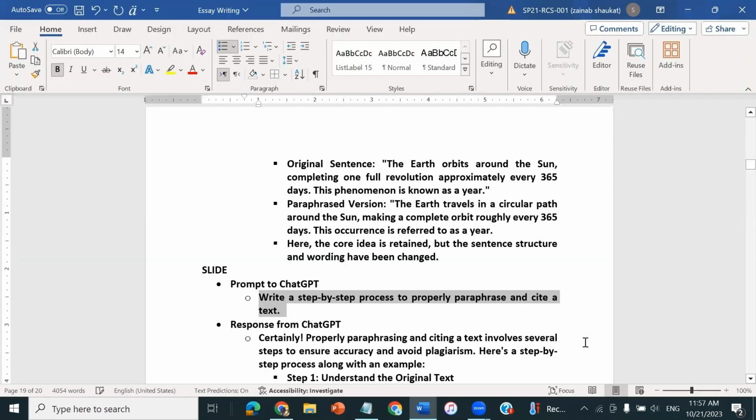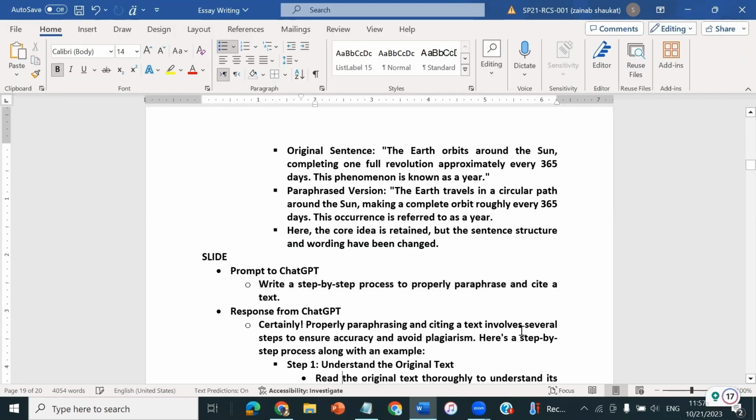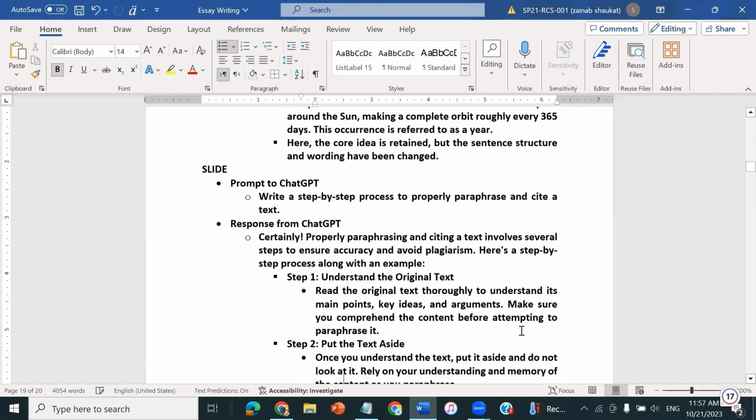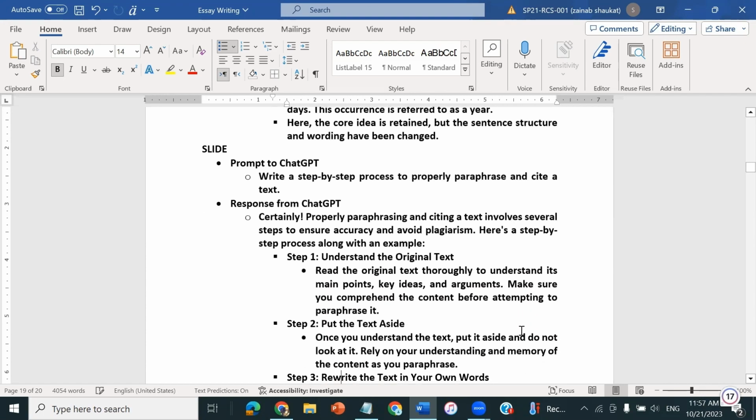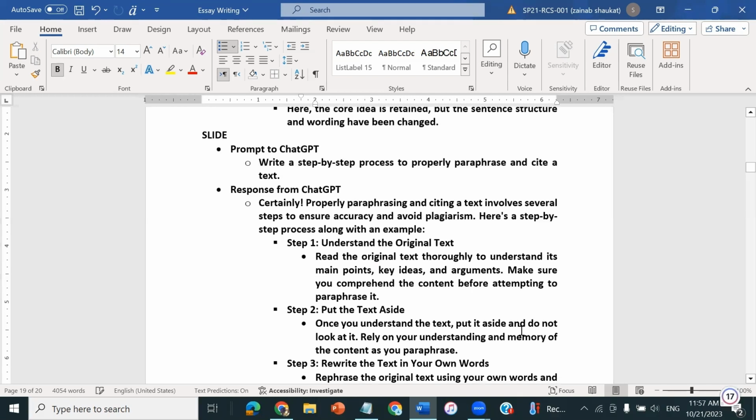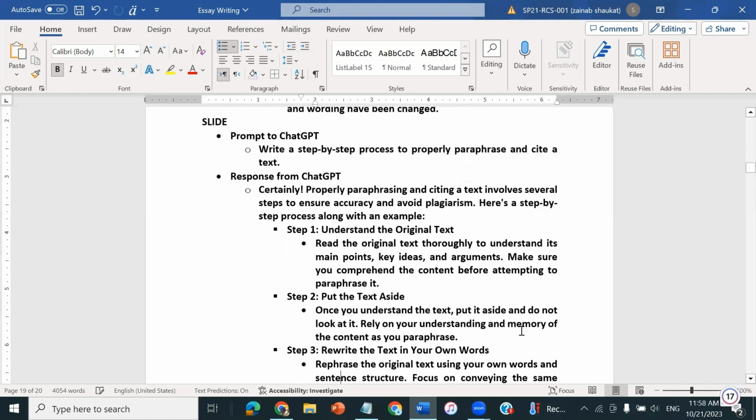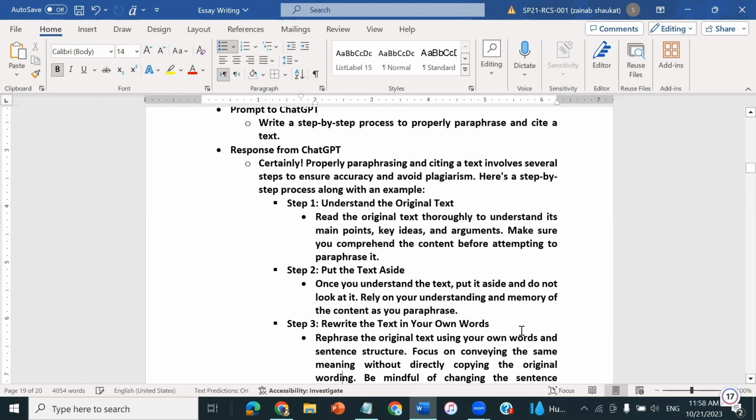So I have already pasted the response of ChatGPT here, where it says that while paraphrasing or citing a text, you have to perform certain steps. Step number one is understand the original text. Understand the essence, idea, and thought of the original words, as I explained earlier. Once you completely understand what is written in the text, keep it aside, which is the second step. Now, rewrite the text in your own words, keeping in mind what you understood in the first step.